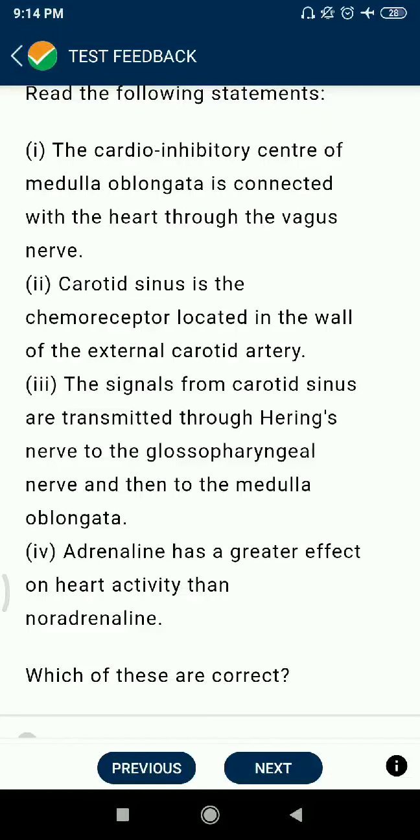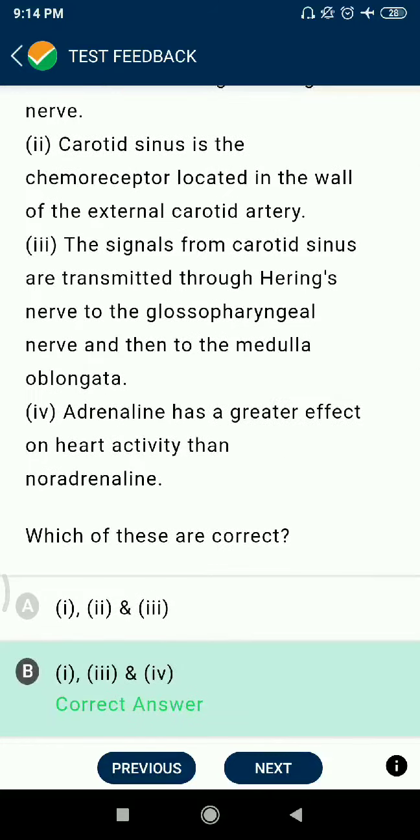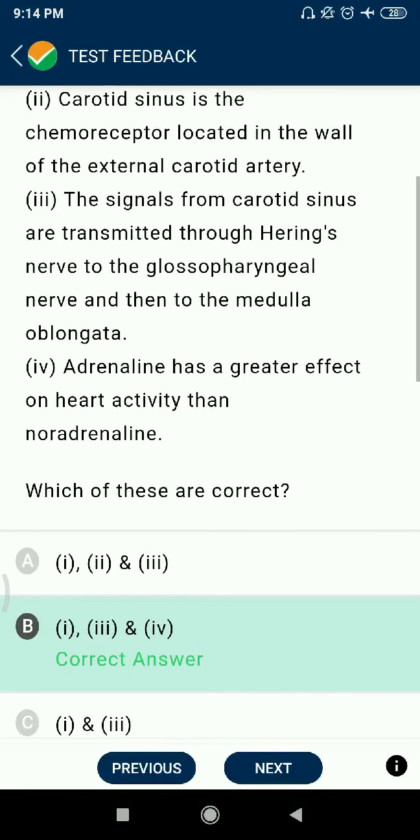Carotid sinus is the chemoreceptors located in the wall of external carotid artery. ये wrong है. फिर the signals from carotid sinus are transmitted through Hering's nerves to the glossopharyngeal nerve and then to the medulla oblongata. Adrenaline has a greater effect on heart activity than noradrenaline.